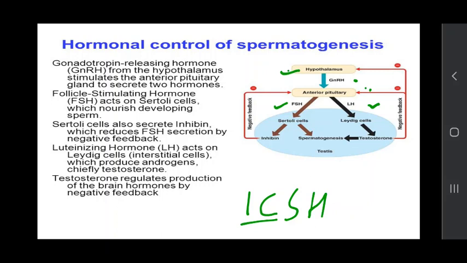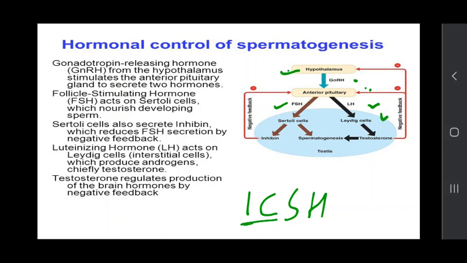Where are these interstitial cells, or Leydig cells, located? These Leydig cells are located in the connective tissue in between the seminiferous tubules. They are not located inside the seminiferous tubules; they are located outside.